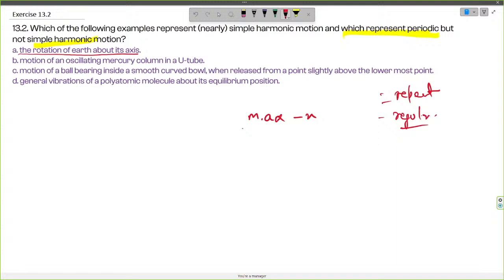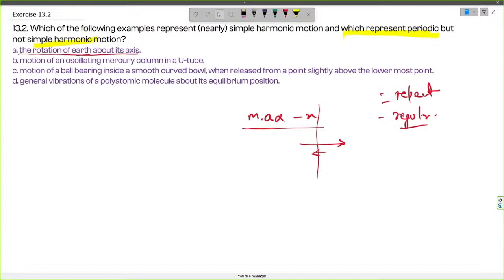It means that when the object is moving in this direction, then an attractive or restoring force is acting in the opposite direction of this motion. And it is also periodic because it repeats at regular intervals of time. So a periodic motion is a simple harmonic motion if it is acted upon by a force which is in the negative direction of its motion. So let's start differentiating between these two.